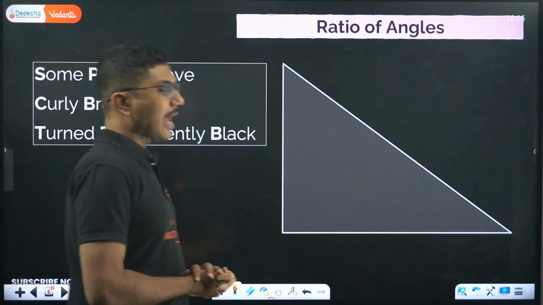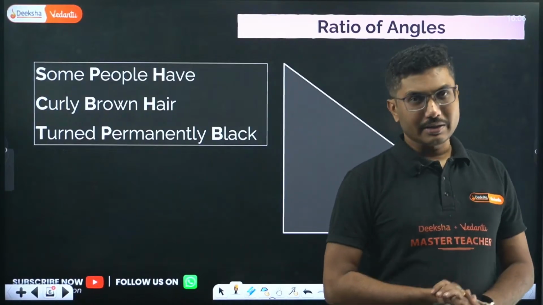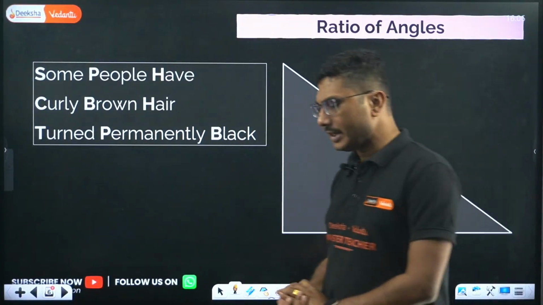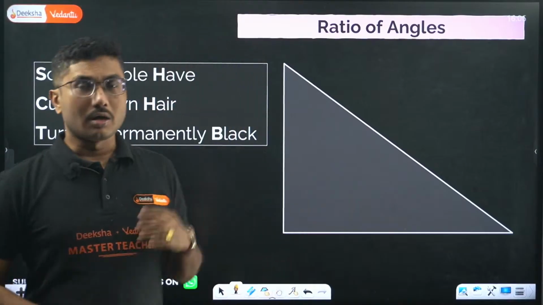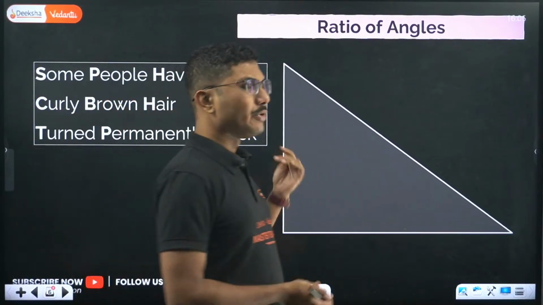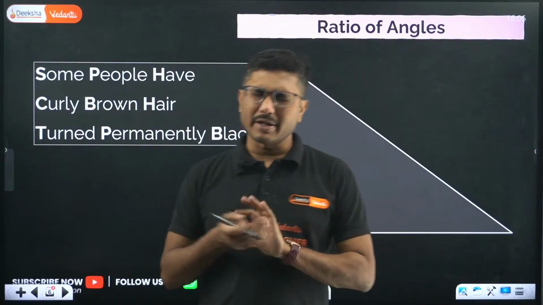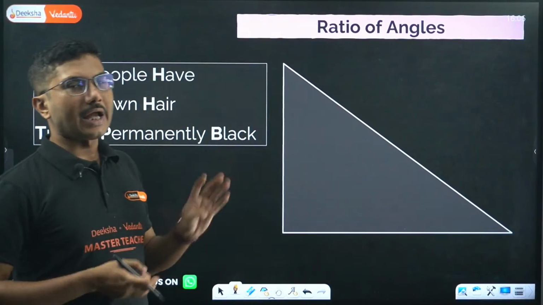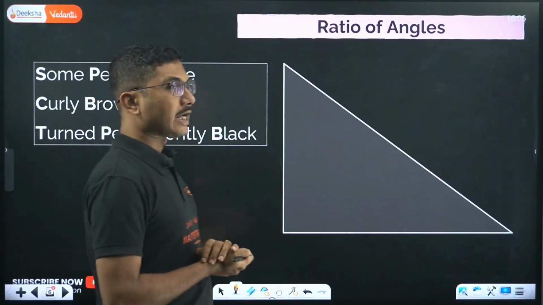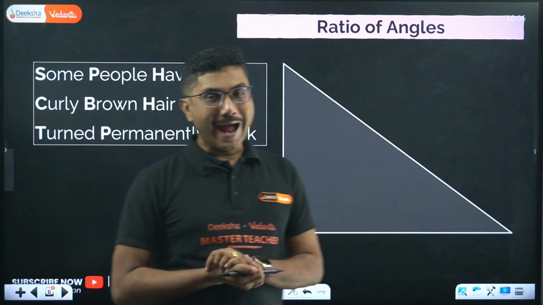Now ratio of angles. Ratio of angles means sine, cos and tan, mainly these three. Cosec, sec and cot will come from time to time, but are very rare in physics. The main three ratios that you have to remember are sine, cos and tan.